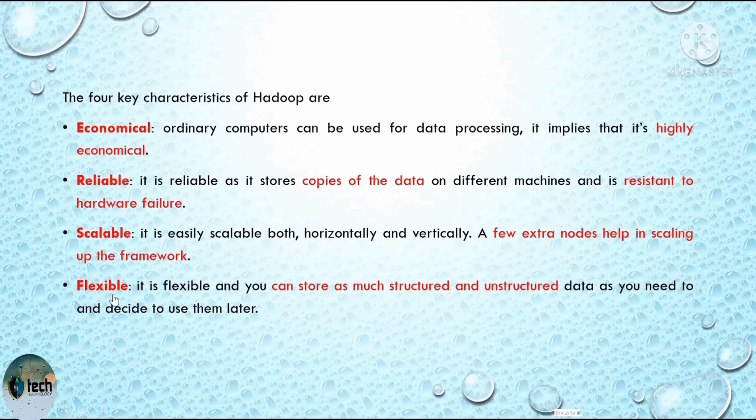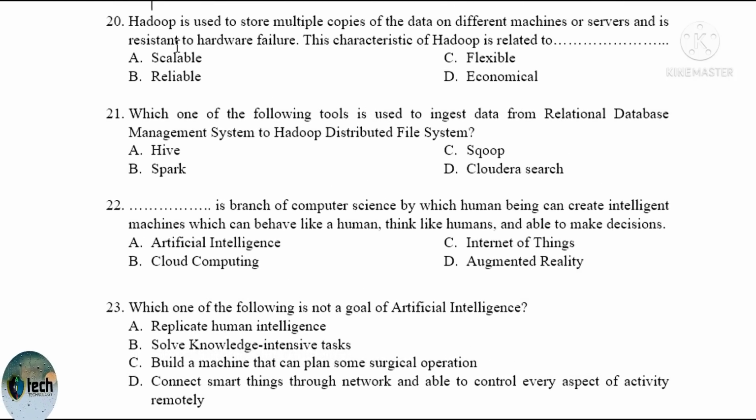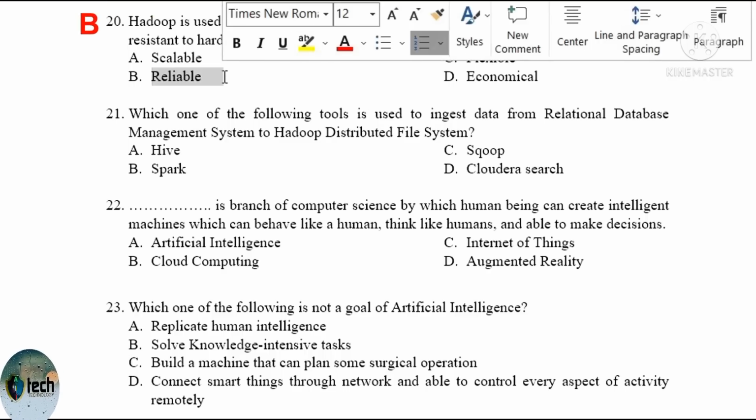The next one is flexibility. We can store different kinds of data like structured, unstructured, or semi-structured data. This is all about the 4 characteristics of Hadoop. So question number 20, Hadoop has the ability to store multiple copies of data on different machines or servers and resist hardware failure. Which characteristic is this describing? Reliable is the correct answer. Choice B.